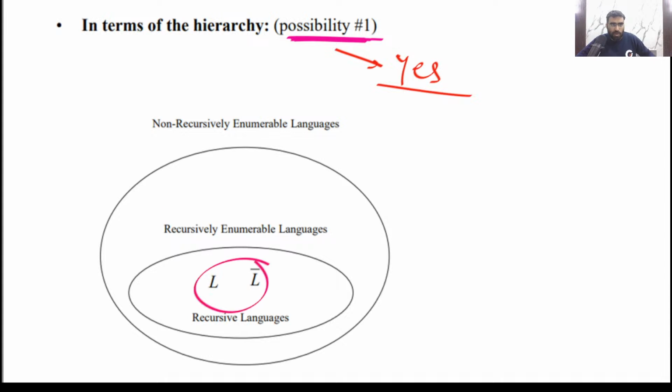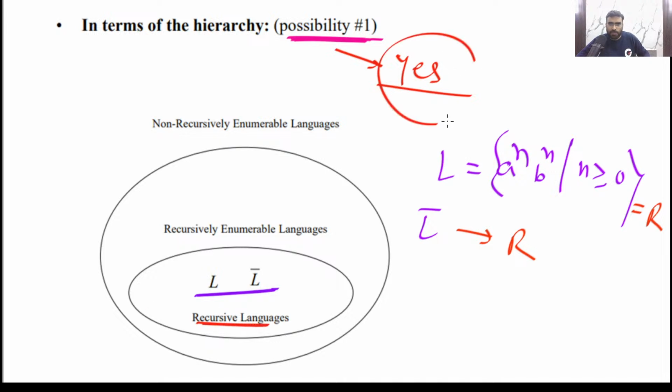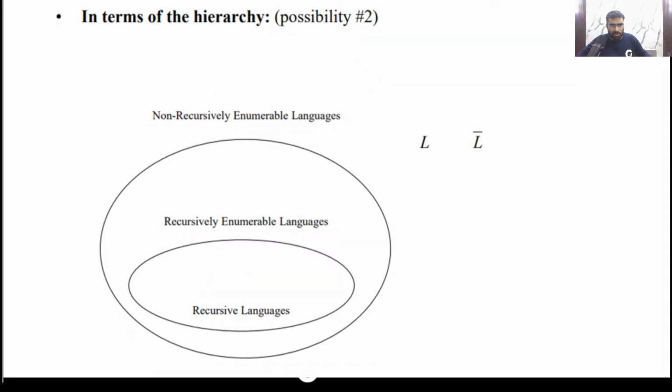Here you can notice L and L complement both are recursive. For example, you can take L equal to a power n, b power n, and you can take its L complement. So you can see that L is recursive, and L complement will also be recursive, right? So both being recursive is possible. L and L complement both recursive is definitely possible.